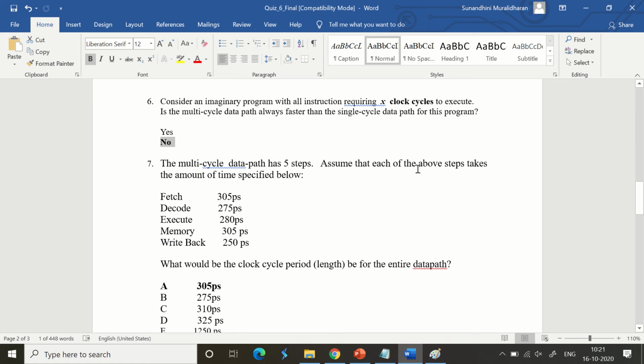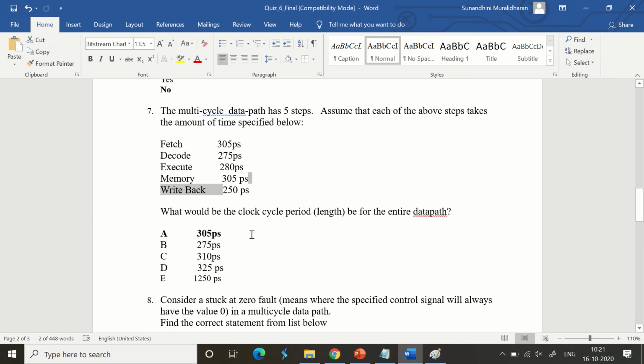The multi-cycle data path has got 5 steps. Assume that each of the above steps take the amount specified below. Fetch 305, decode 275, execute 280, memory 305 and write back 250. What will be the clock cycle period for the entire data path? It is clock cycle period. So just choose whichever is the longest duration here. 305 has occurred twice, yet it is the longest duration. Just take 305 and select it here.